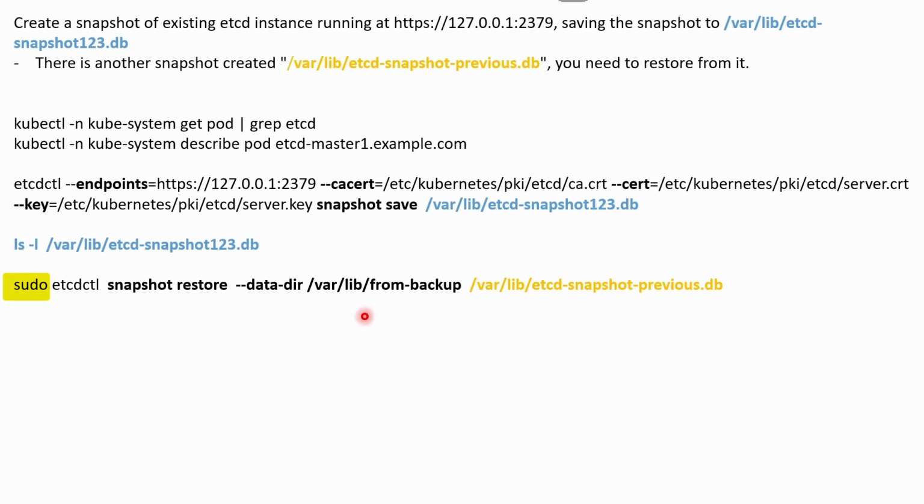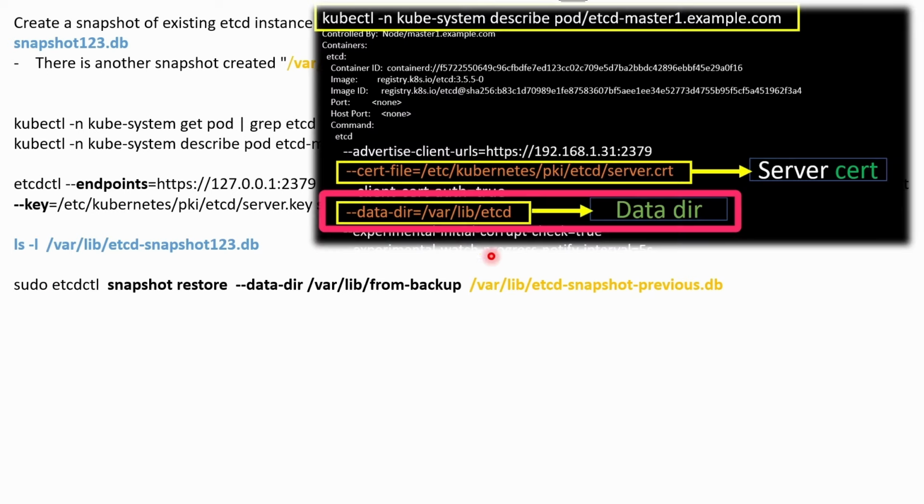Now the question comes again: what is data dir? In the previous output when we executed the describe command, you observed that data dir is /var/lib/etcd. This is my data directory. But when we restore, we need to provide a new directory name here. The reason is that when we restore from this file, it will create multiple files, and those files will be created inside this directory. I use the directory name etcd-from-backup. You can use whatever name you want.